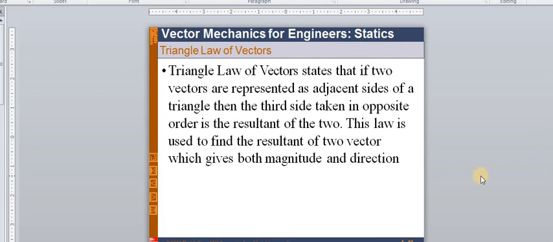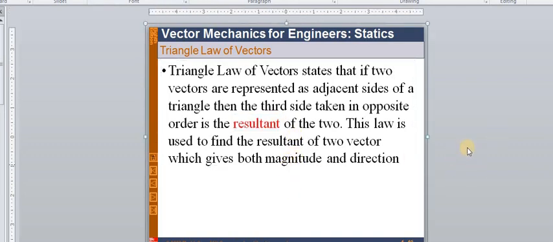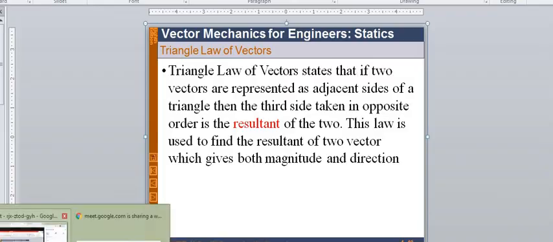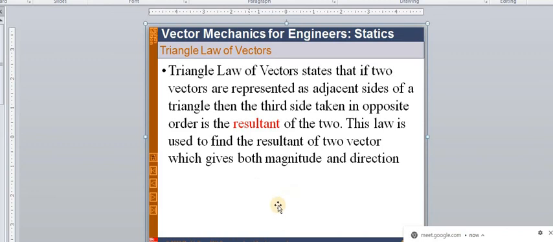When two sides of a triangle are the forces, then the third side we consider as the resultant. So the resultant is nothing but the combined effect of the two forces. This word resultant will also be used frequently while solving problems. What is the combined effect of the two forces? The combined effect of those two forces will be represented by the third side of the triangle.